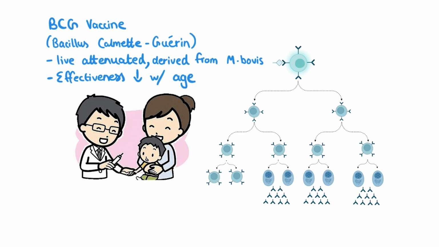One last thing to know about this vaccine is that it's typically only used in countries that have a very high rate of TB. Places like the US or the UK typically don't use the BCG vaccine as part of routine immunization. Instead, it's only given for a child who would be at a very high risk of getting the disease. For example, if they live with someone who is currently being treated for TB.